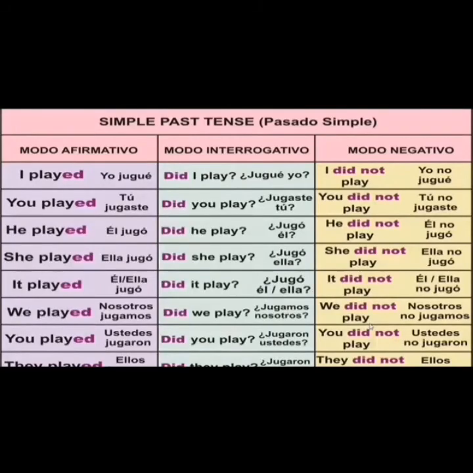Okay. Remember that in this part we use the question mark. Okay. For example, did I play? Did you play? ¿Jugaste tú?